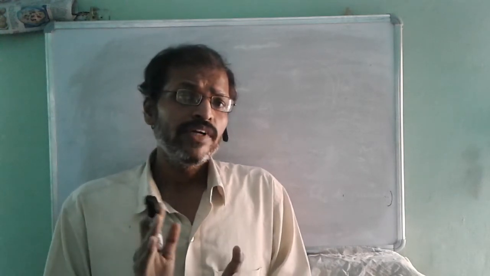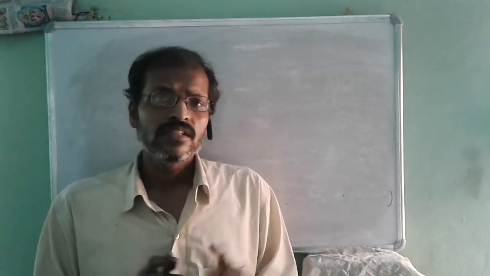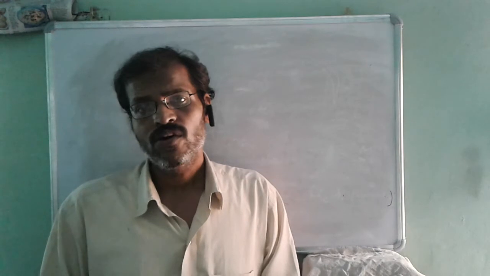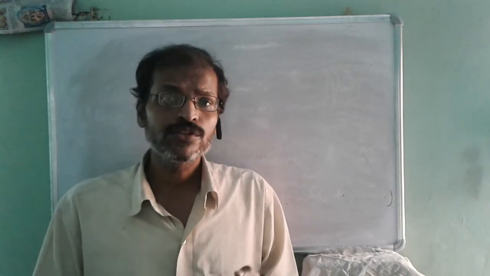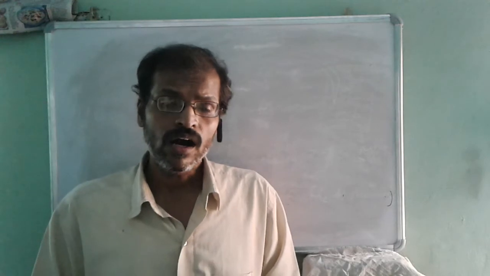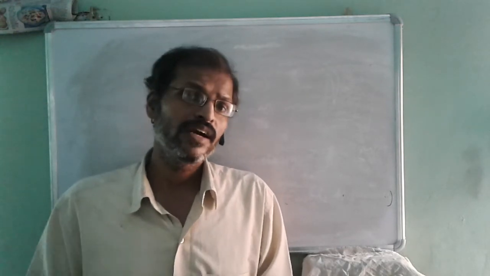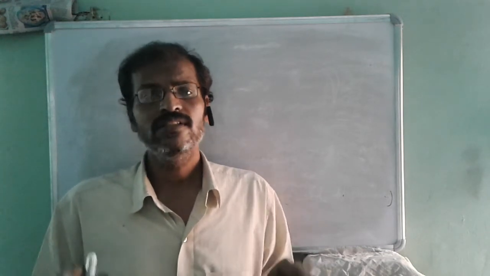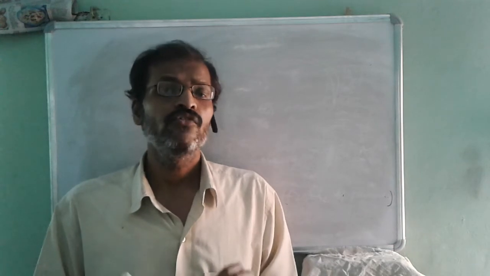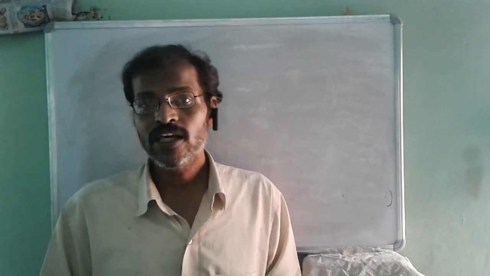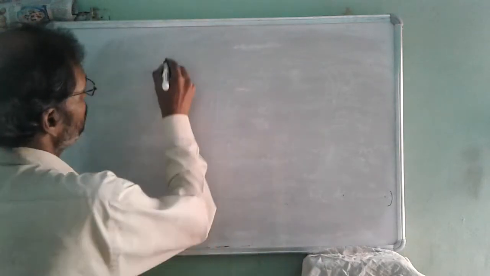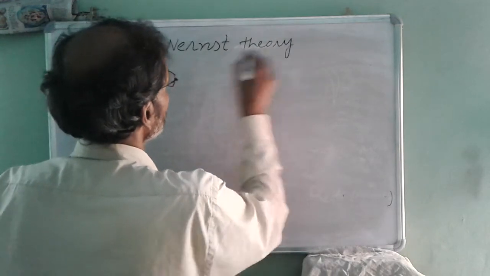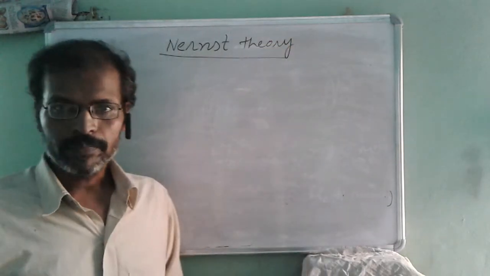But when we talk about electrochemical cells, there is a doubt: why is DC current produced, why does a chemical reaction lead to production of DC current, how is it possible that current flows due to a chemical reaction? To understand all these doubts, all these questions, we need to study a theory. The name of that theory is Nernst theory. This is our today's topic.